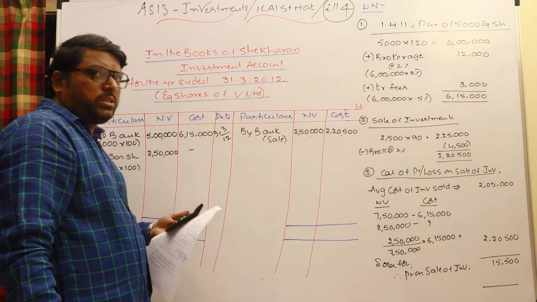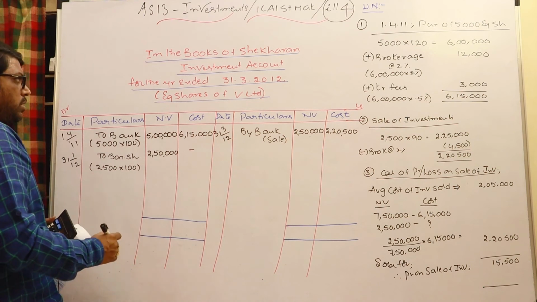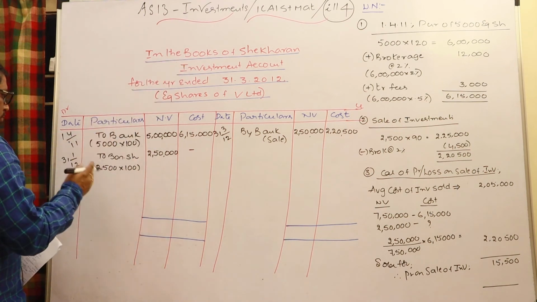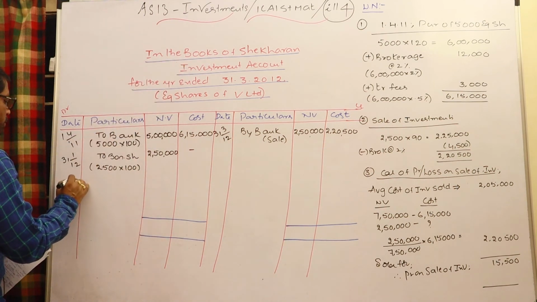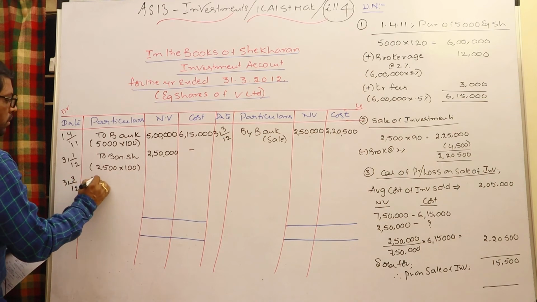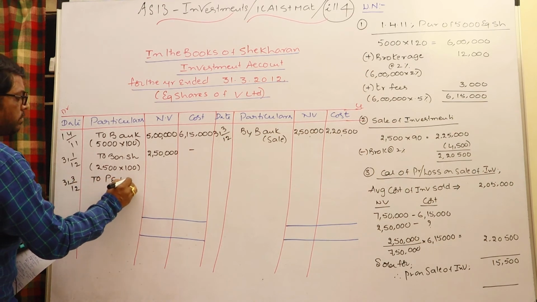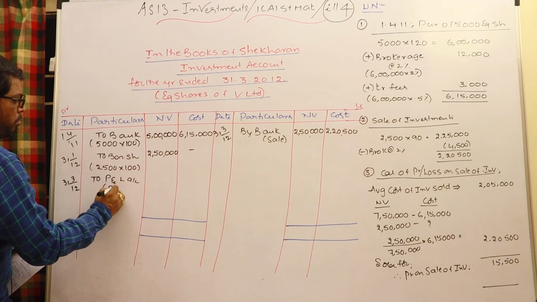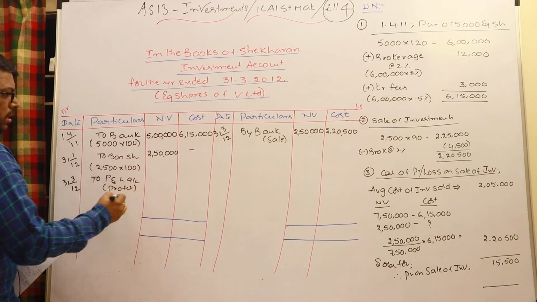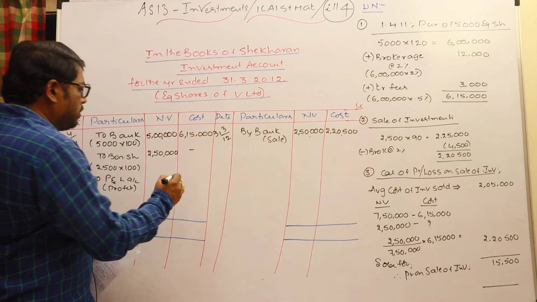Whenever investments are sold at profit, the entry is investments account debit to P&L. So investments to P&L, 31st March 2012 to P&L, within bracket profit, write that profit in the cost column, 15,500.